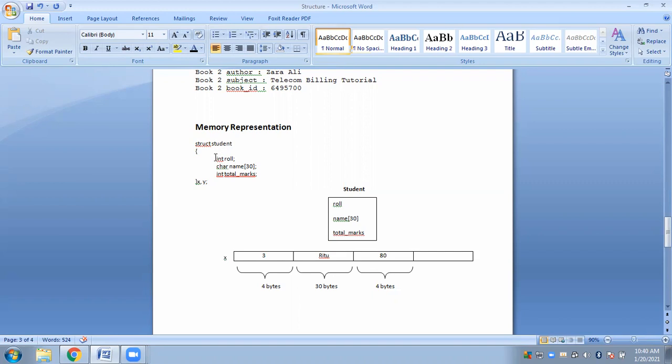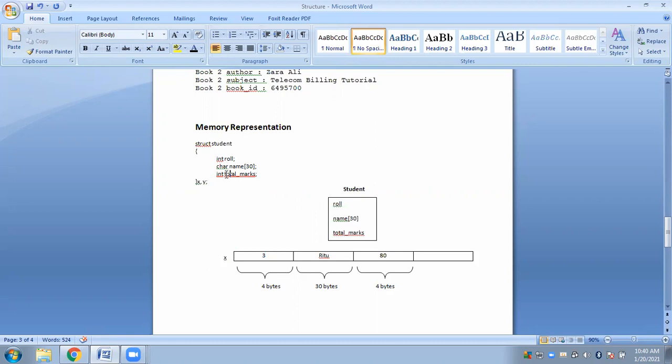To store int roll number, you will require a maximum of 4 bytes. So 4 bytes has been assigned for roll number. Then name is a string with 30 characters, and you know that a character represents 1 byte. So if you are storing 30 characters, you will require 30 bytes. So to store name, 30 bytes of data space will be allocated to x.